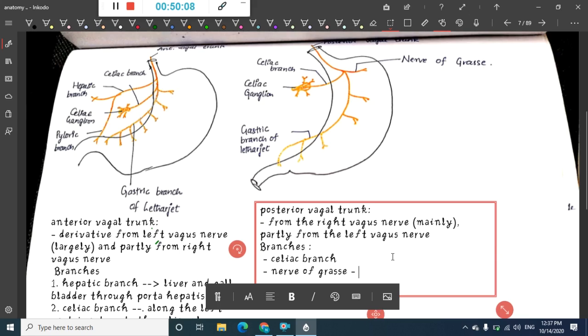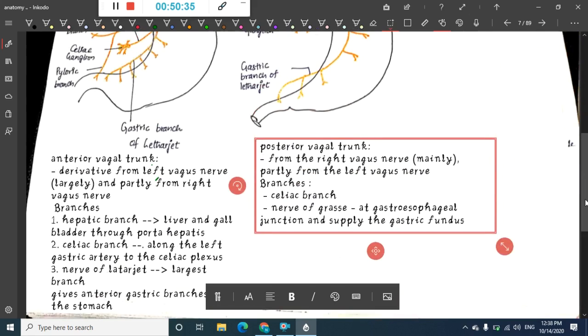This nerve of Grassi, one or more branches can be given this name, arises at the gastroesophageal junction, and it will supply the gastric fundus. So that is the posterior vagal trunk and the nerve of Grassi.